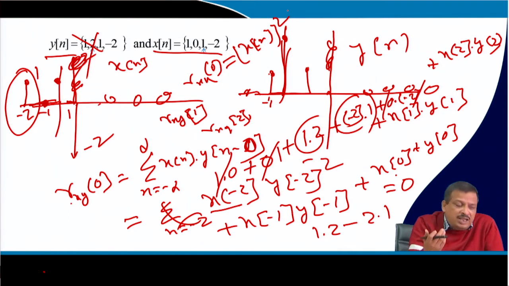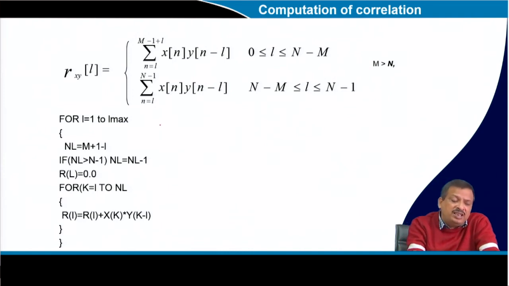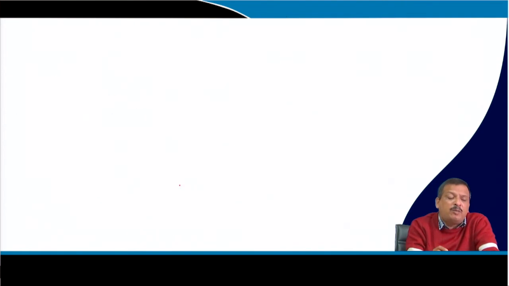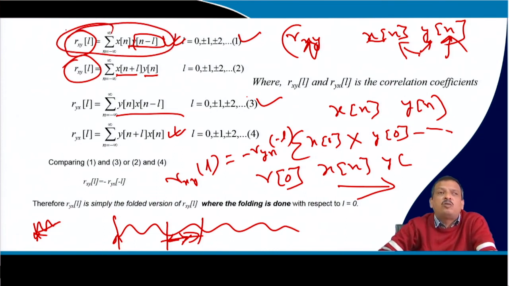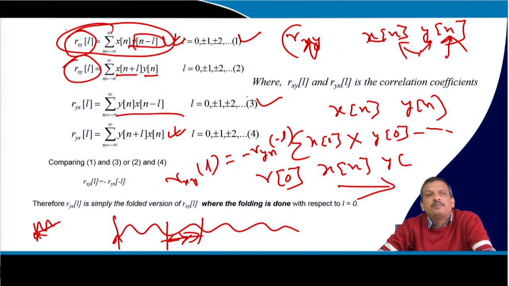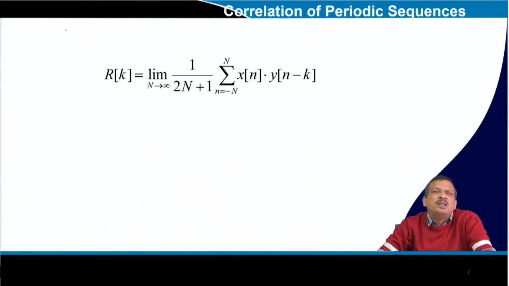Autocorrelation is also used in speech to find out the periodicity. So now you can use this algorithm, or directly from this math, you can write C code or MATLAB code to find out the autocorrelation of two sequences. Now, what is the correlation of a periodic signal?